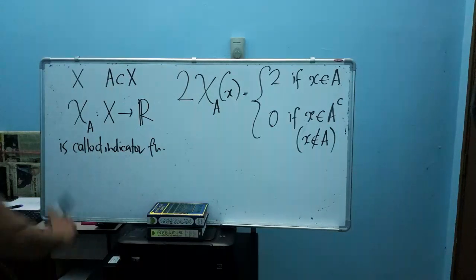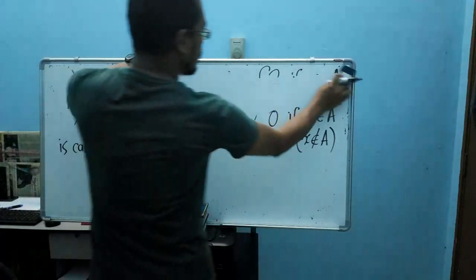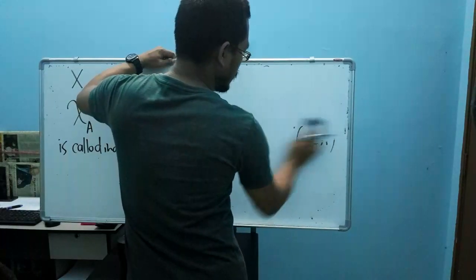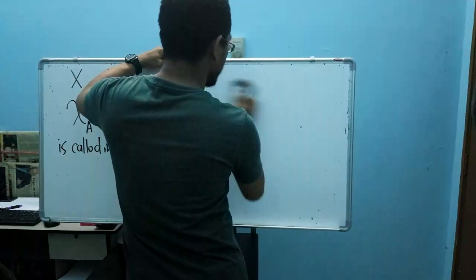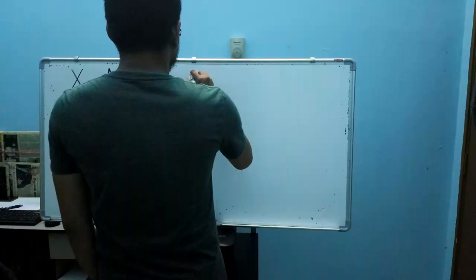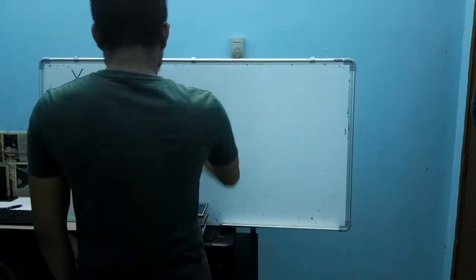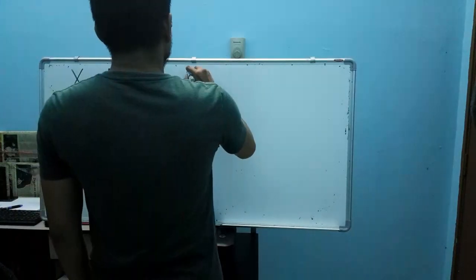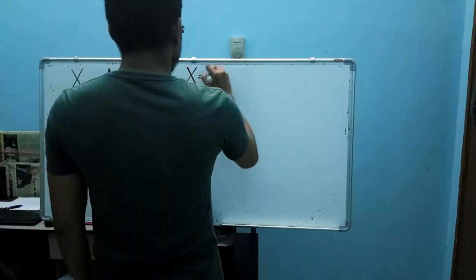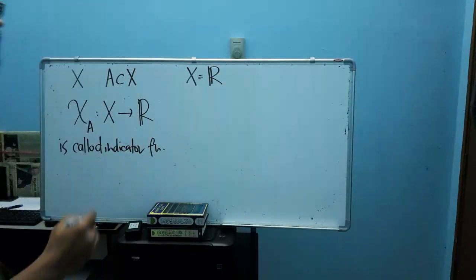Okay, another example. Let's consider this second example. Our X is the set of real numbers.